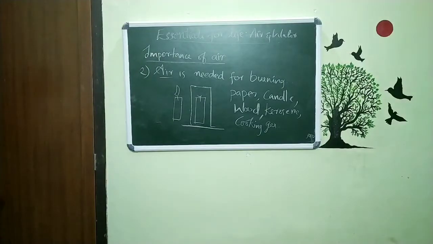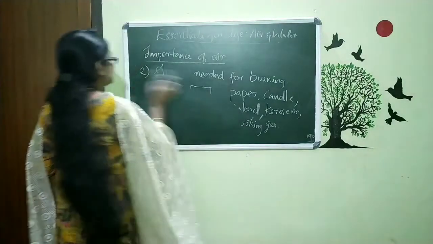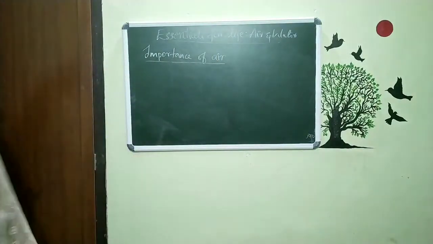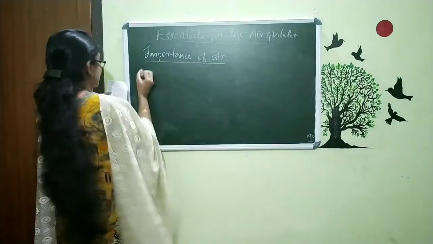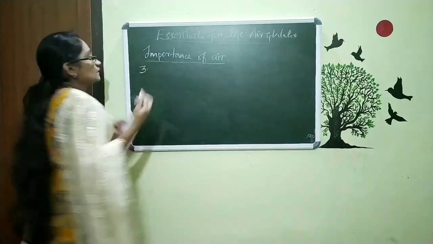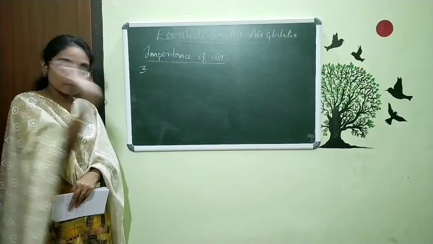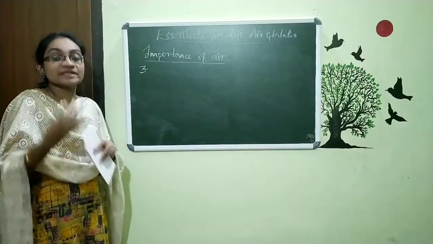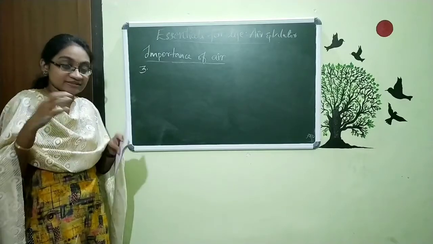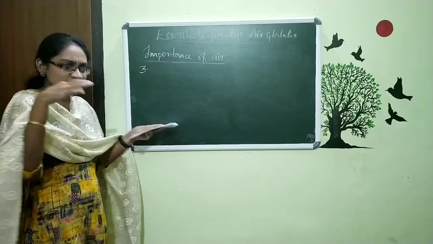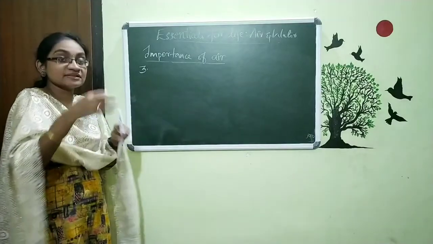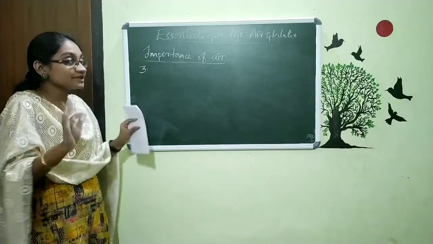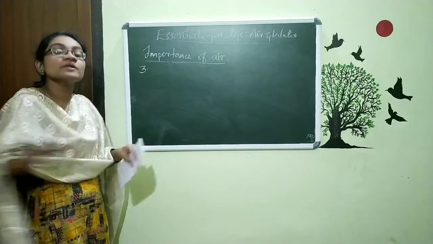Now we are going to discuss the other importance. The third importance is this. We know this air is moving from one place to another. Because of the moving air, our weather is changing. That means somewhere it is summer, then later it will come to winter, rainy season, autumn. All these weathers are coming because of the movement of air.